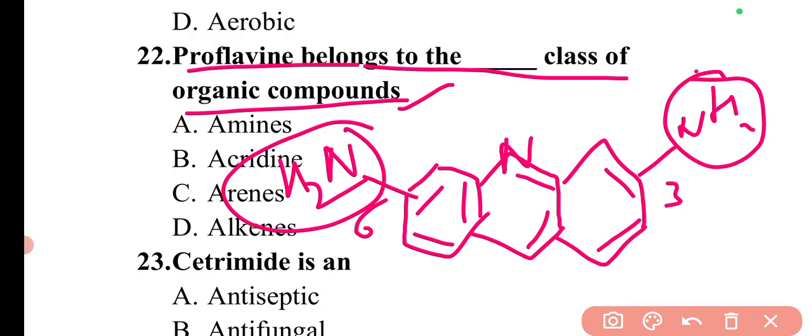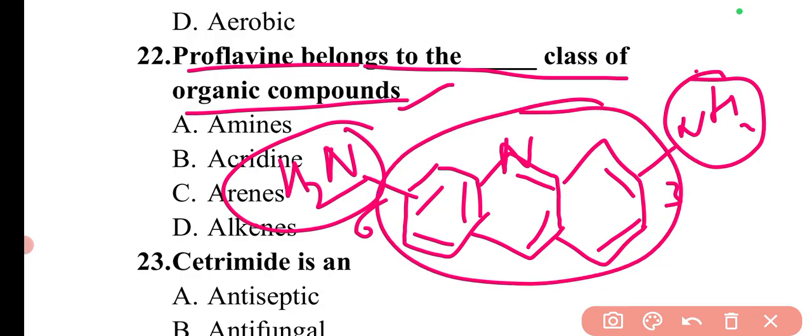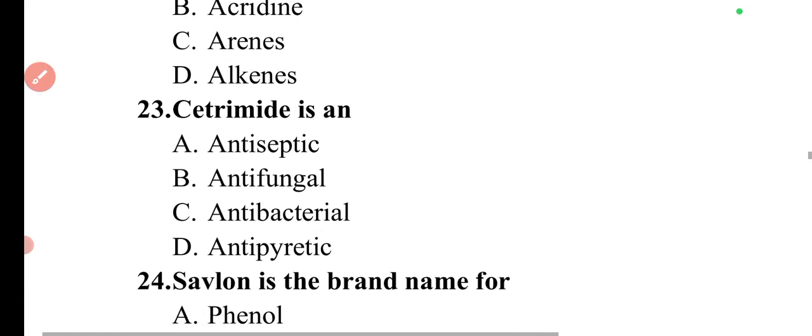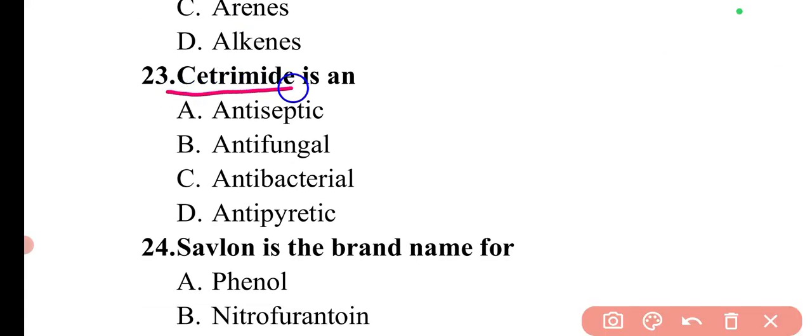At 3 and 6 position, it is substituted as 3,6 diamino, and this is the acridine moiety. So the chemical name will be 3,6 diamino acridine. This name you need to remember, like the positions, the basic moiety. This is the important thing in this. Then we can move to next question.